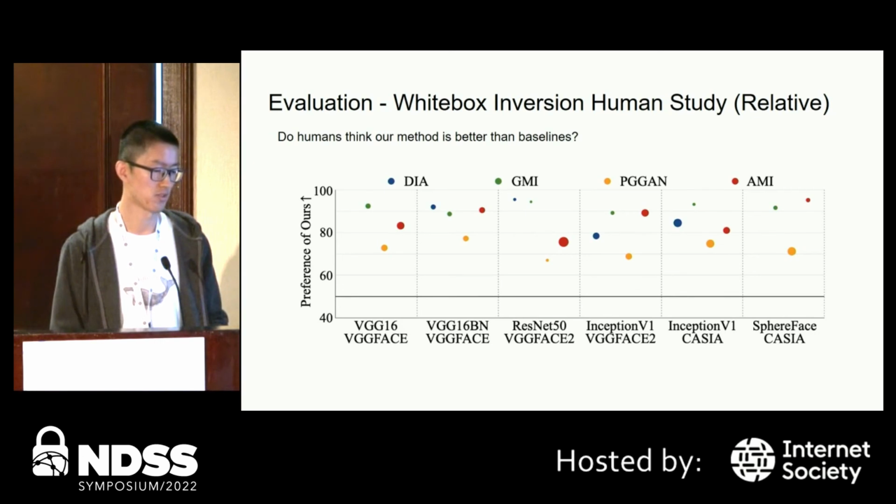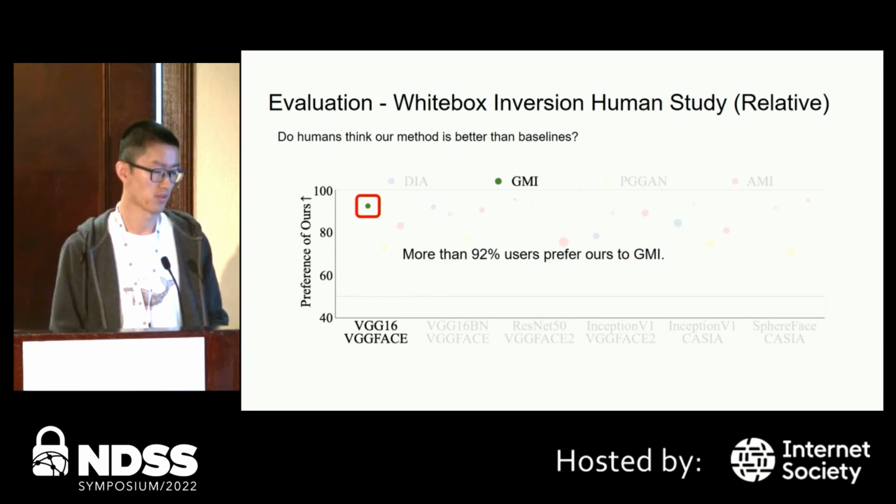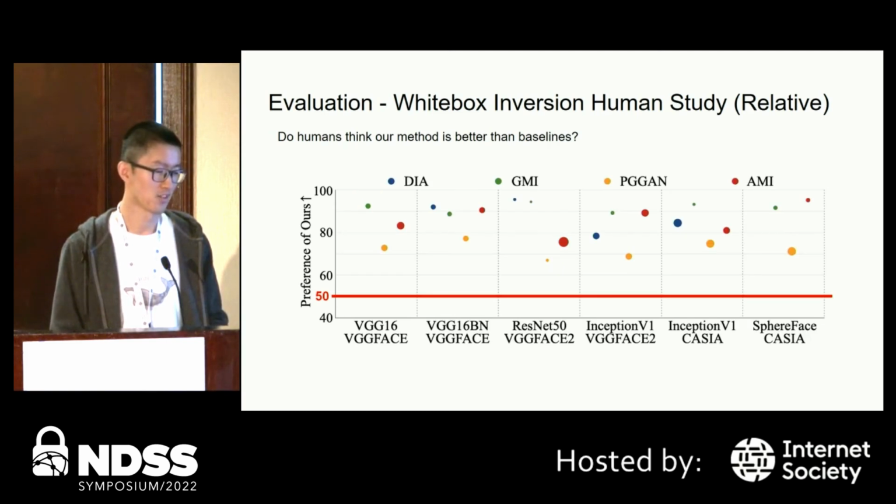This figure shows the human preference of our approach over others. The higher, the better. For example, the highlighted point means on VGG16 model pre-trained on the VGG face dataset, more than 92% users prefer ours to GMI. All of the user preferences are above 50, which means users always prefer ours to the baselines.